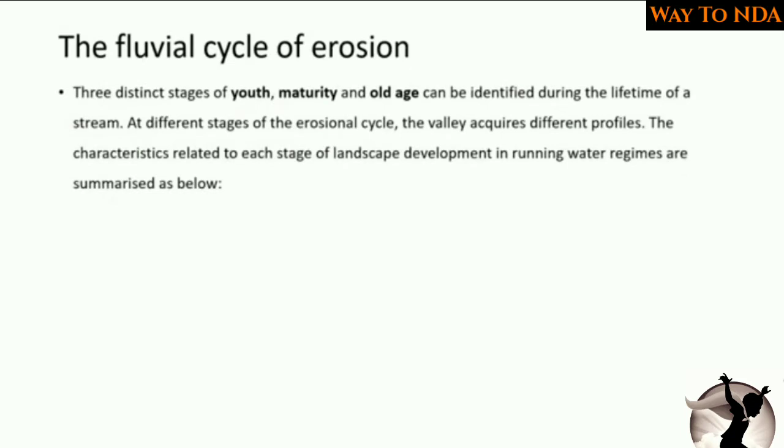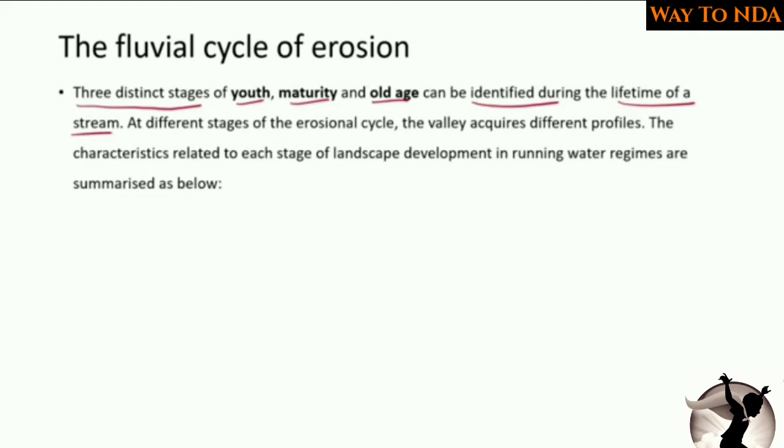Now, the fluvial cycle of erosion. Three distinct stages of youth, maturity and old age can be identified during the lifetime of a stream, that is, of a river. So when a river is flowing, it will experience three stages in its journey. The first stage in the life of a river is the youth stage.